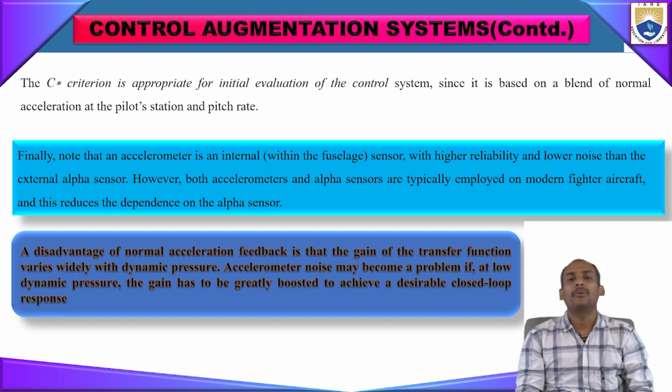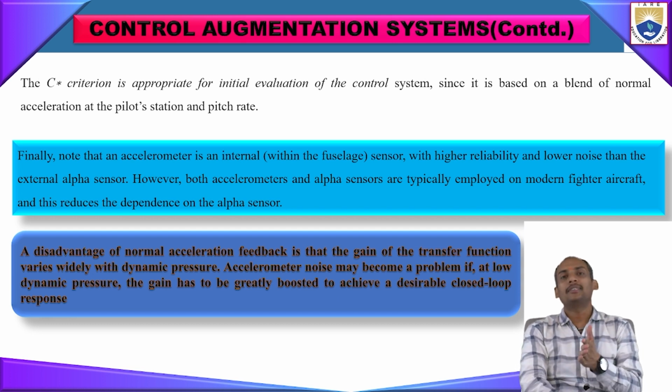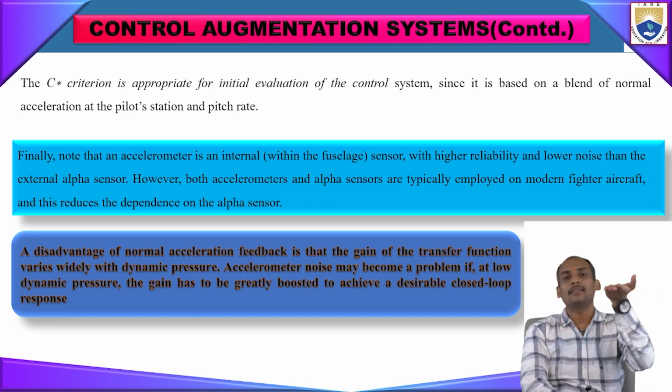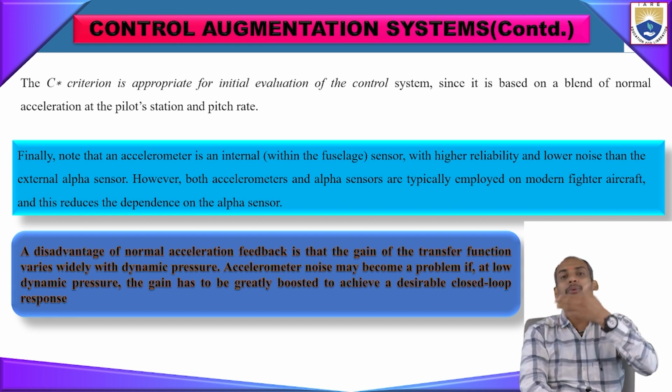However, in the control augmentation system and stability augmentation system, sensors like the external alpha sensor, roll rate sensor, and pitch rate accelerometer sensors are all installed in a modern aircraft to make it more stable.